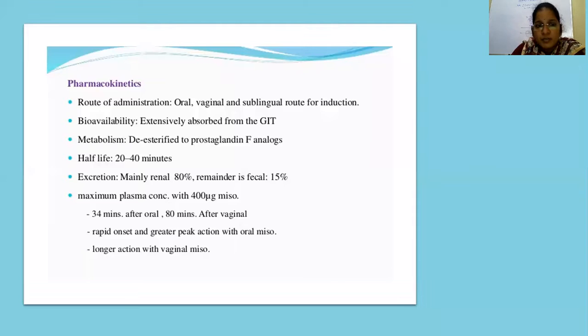The half-life of misoprostol is 20 to 40 minutes, compared to oxytocin, whose half-life is only 3 to 4 minutes. So if there is any hyperstimulation, or if you suspect any fetal distress, you can easily reverse it by stopping the oxytocin rate. That is not possible with misoprostol. So you have to carefully monitor the indications, check the contraindications, and keep everything ready for cesarean section. Only then should you start prostaglandin induction.